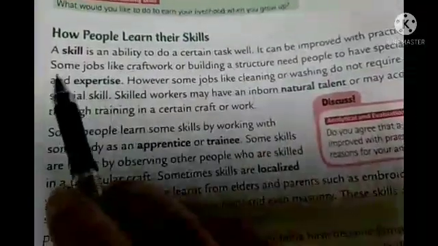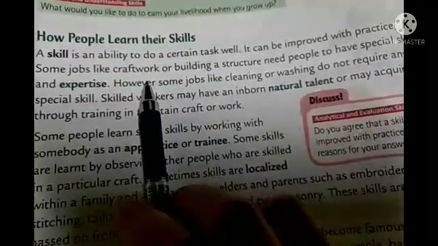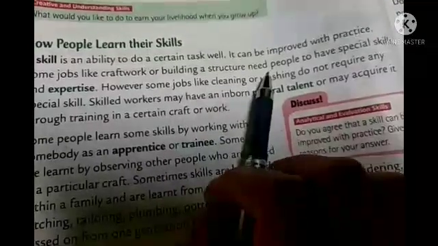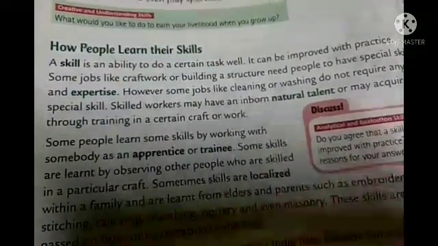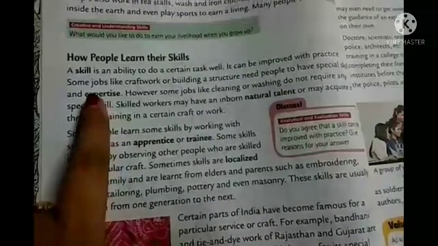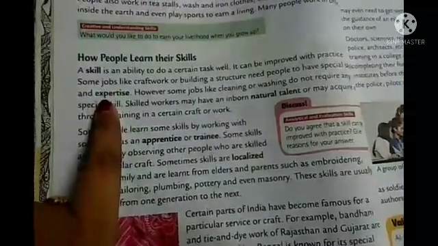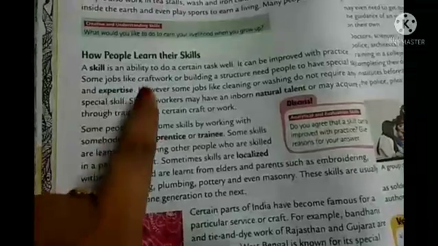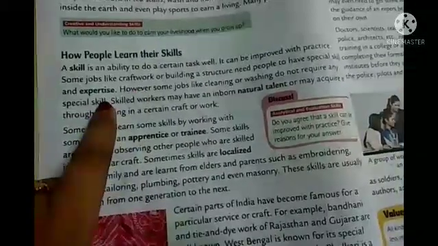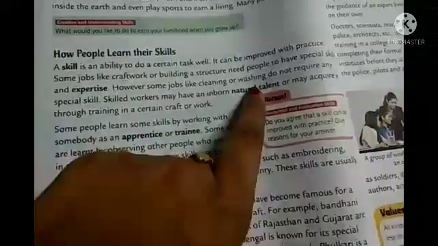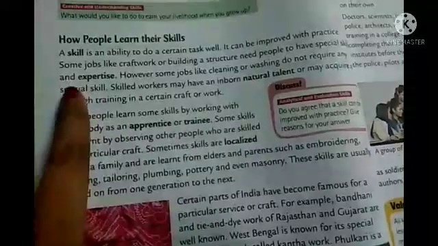Some jobs like craft work or building a structure need people to have special skills and expertise. Expertise means having knowledge in a particular field, that means being an expert in that work. However, some jobs like cleaning and washing do not require any special skill. That means to clean or to wash anything, we do not need any kind of special skill, right?